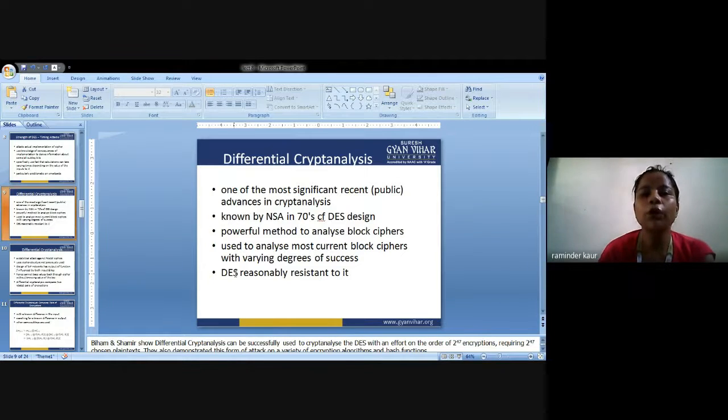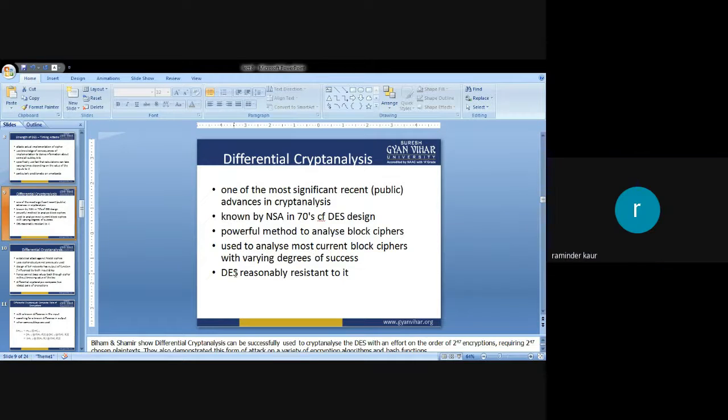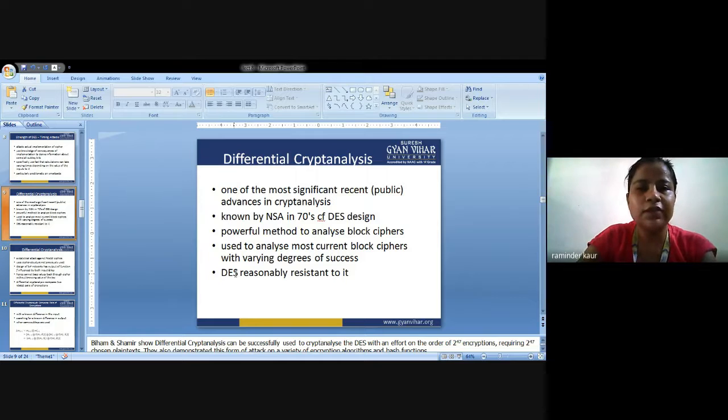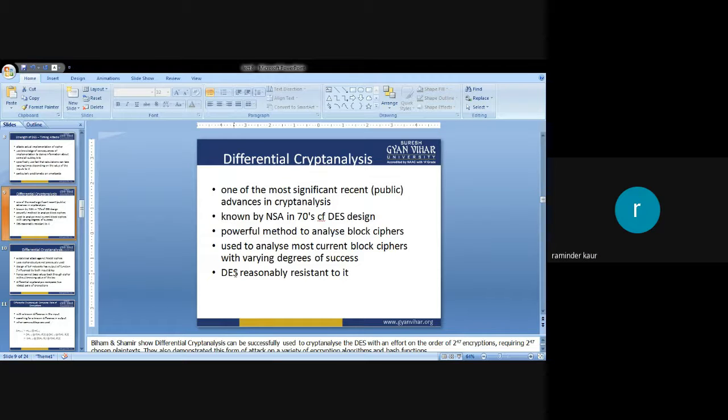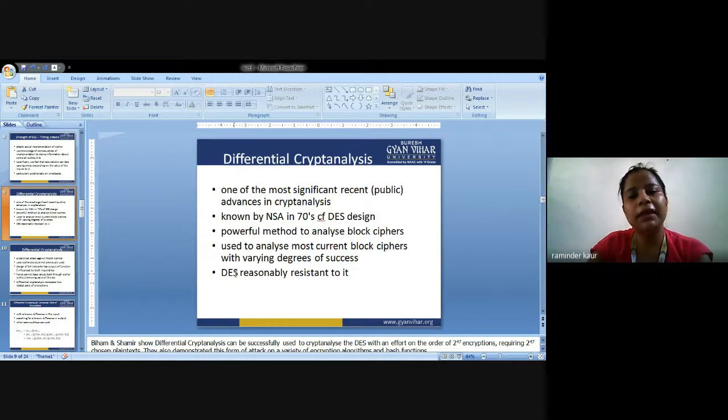One of the most significant recent public advances in cryptanalysis, it was known by the NSA in the 70s during the design. It is a powerful method to analyze block ciphers, used to analyze most current block ciphers with varying degrees of success, and DES is reasonably resistant to it.